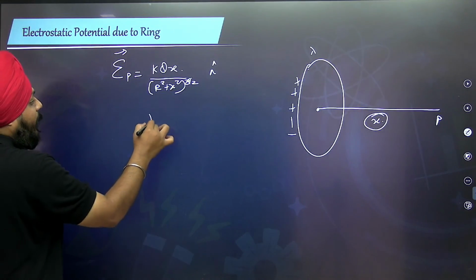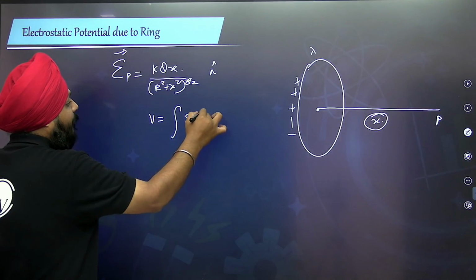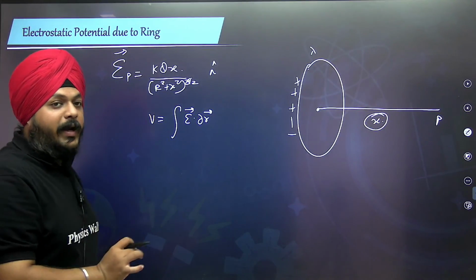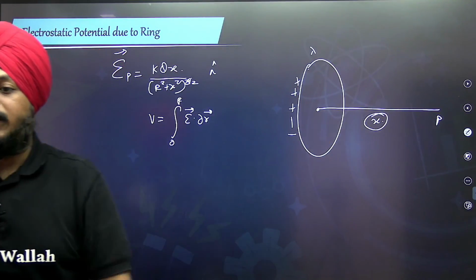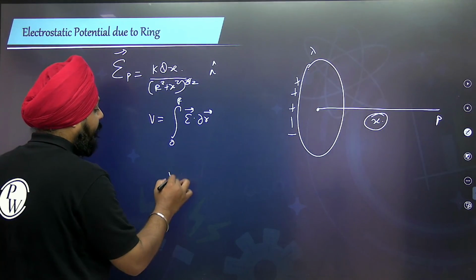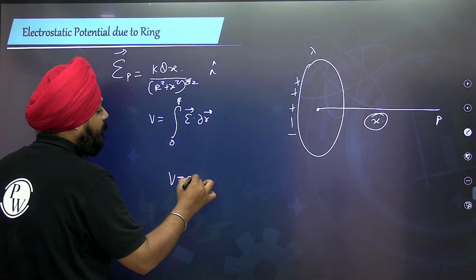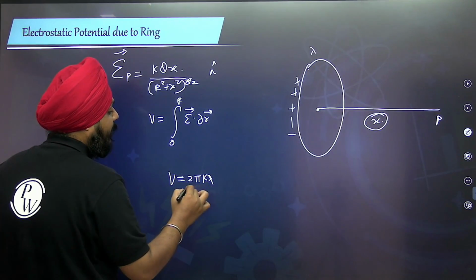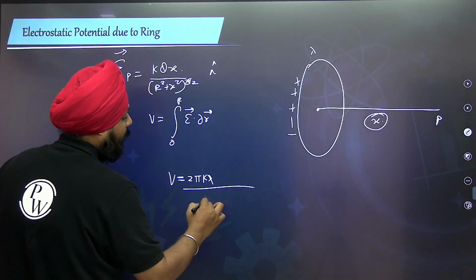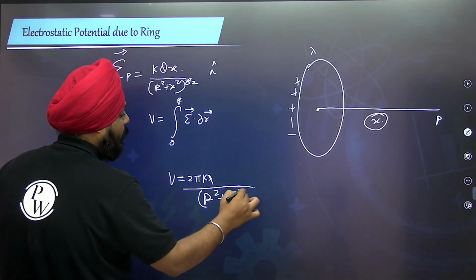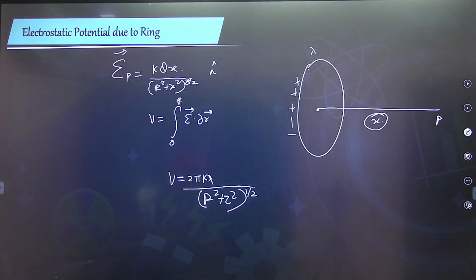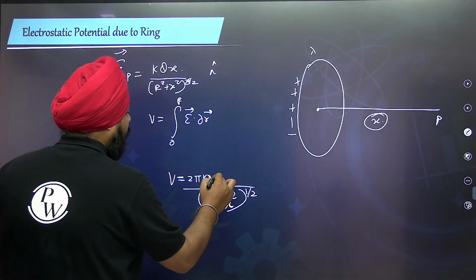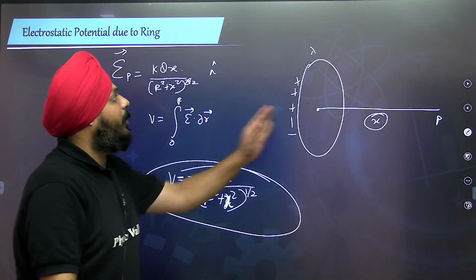Suppose you want to calculate the potential, then it is the integral of E dot dr. This integration is going to be quite difficult, moving from 0 to r. So rather than moving on to that directly, we accept this equation: 2 pi k lambda r divided by under root of r squared plus x squared. This is the equation of the potential at the point P because of the ring.